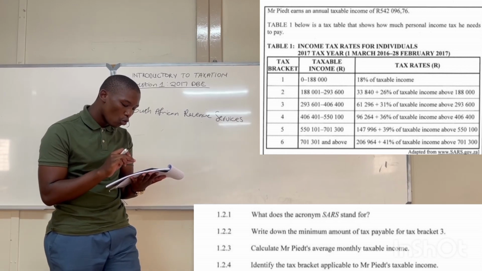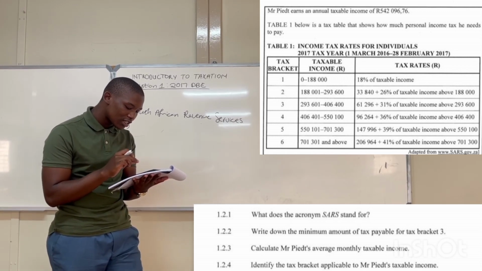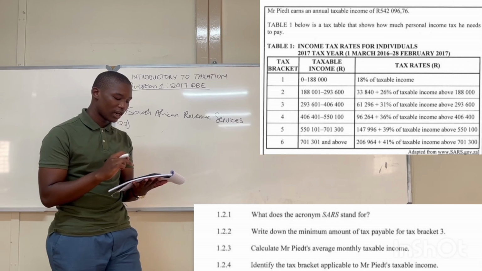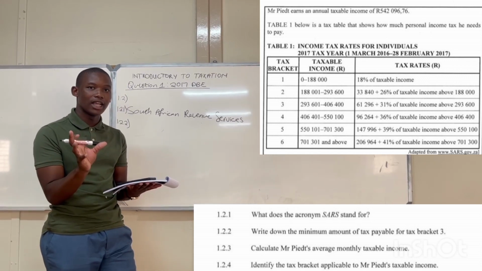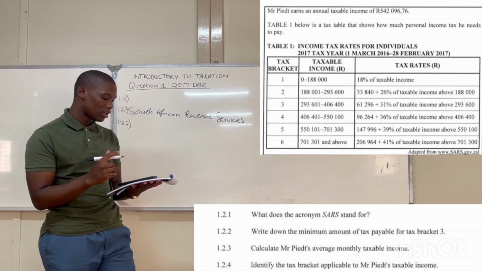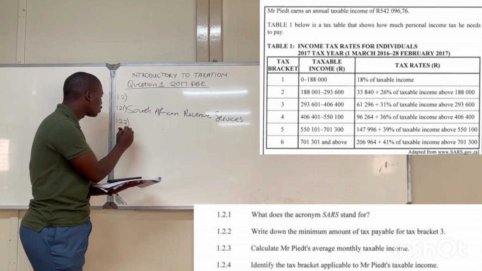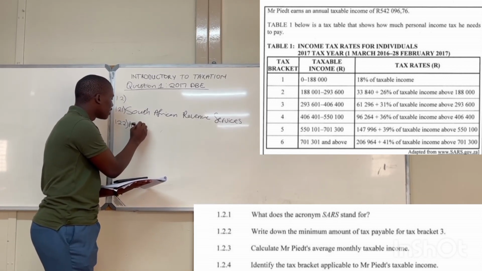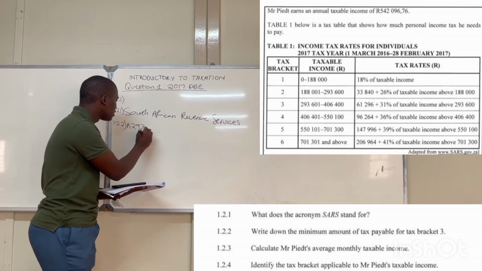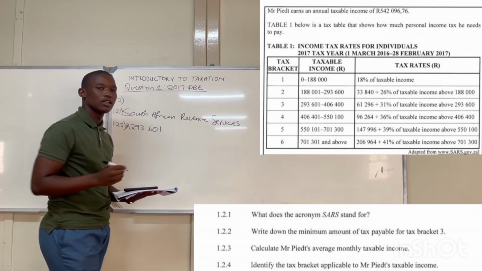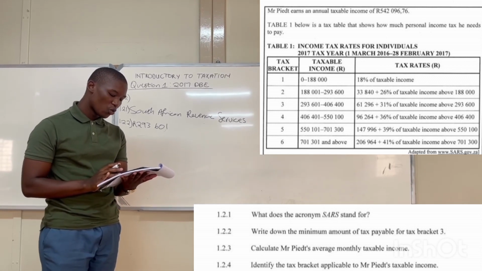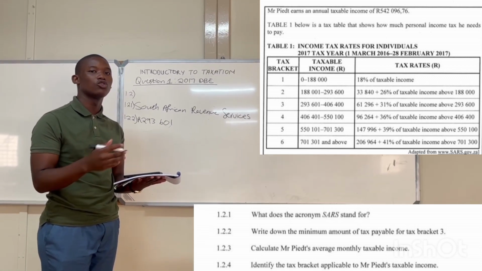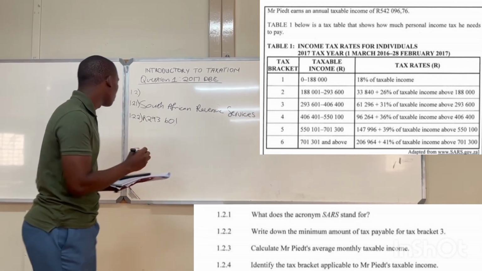293,601 to 406,400, right? Those are the taxable income that you need to earn in order to be in that tax bracket. So the minimum amount got to be 293,601. This is the minimum amount that you need to earn in order to qualify for tax bracket number 3.